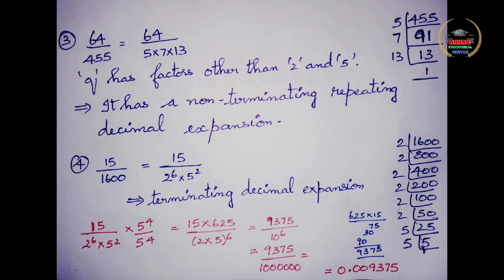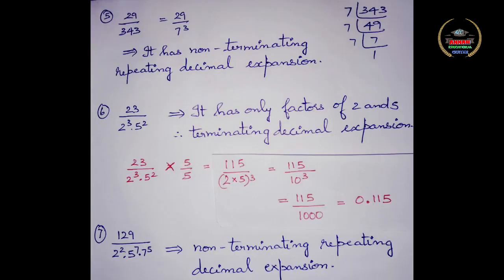So to make the powers common, what are you going to do? You have to multiply and divide by 5 power 4. 5 power 4 is nothing but 625. So when you multiply 15 by 625, you will get 9375. Then 2 power 6 into 5 power 6 will be 10 power 6. So when you divide 9375 by 10 power 6, you will get 0.009375.